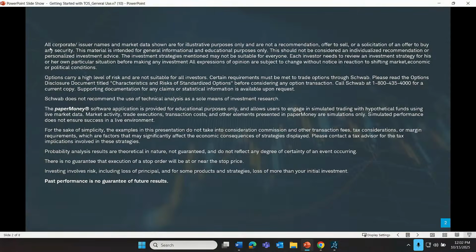So let's get into this discussion. We have quite a bit to cover, but before we can get into trading or investing, even the processes for doing that, we need to understand that risk is real. So bear this important information in mind. All corporate or issuer names and market data shown are for illustrative purposes only and are not a recommendation, offer to sell, or a solicitation of an offer to buy any security. Schwab does not recommend the use of technical analysis as a sole means of investment research. There's no guarantee that execution of a stop order will be at or near the stop price, and investing involves risks, including the loss of principal.